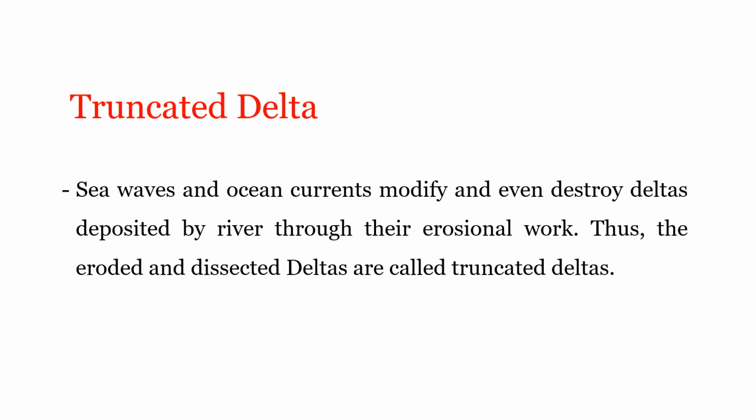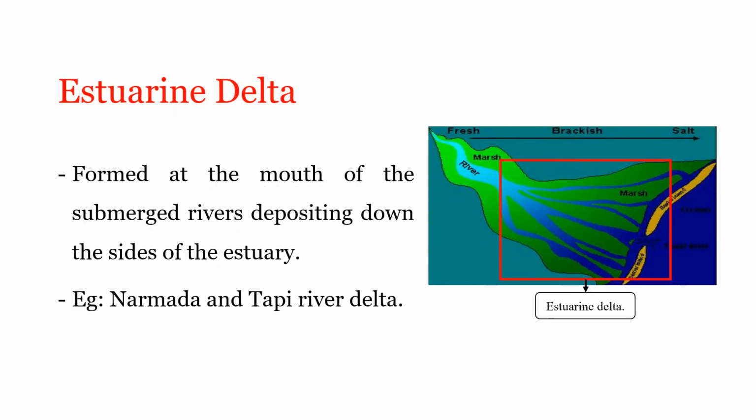Here we have is estuarine delta. Estuarine delta form as the river does not empty directly into the ocean but instead forms an estuary. Estuary is nothing but a partly enclosed wetland that features a brackish water habitat. Brackish water again is partly salt water and partly fresh water. Best example under this category of delta is Narmada Tapi River Delta of India.